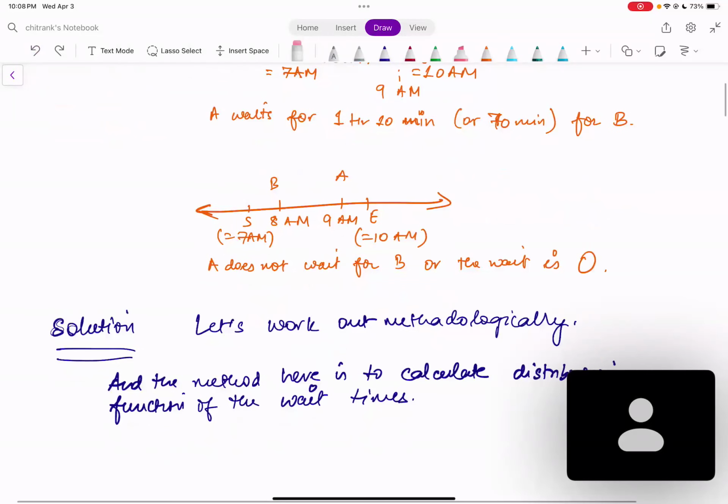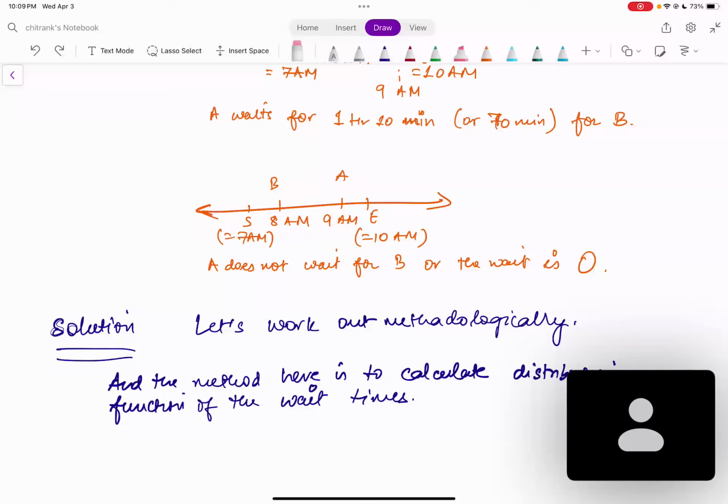So here you can pause the video and have a stab at this problem and see where you can progress. All right. So now let's discuss the solution.